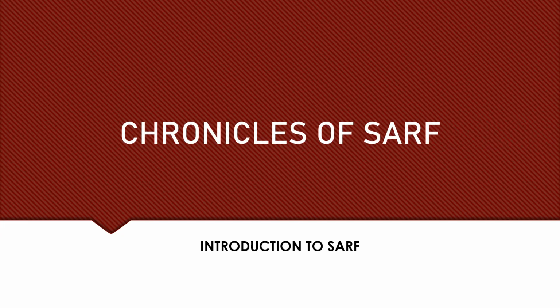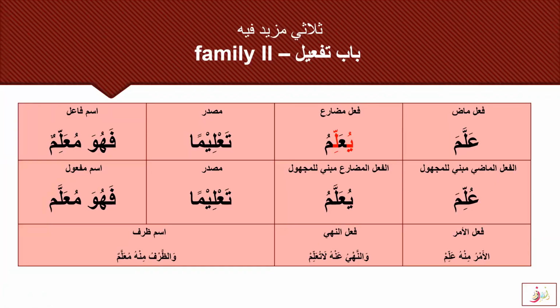Today we are going to learn, and we'll start with family 5. We have been doing family 2, 3 and 4. And Alhamdulillah, we are done with these families. Thulathi mazid fihi, Bab Taf'il, family 2: Allama yu'allimu ta'liman fahuwa mu'allimun. Ullima yu'allamu ta'liman fahuwa mu'allamun. This was our family 2.